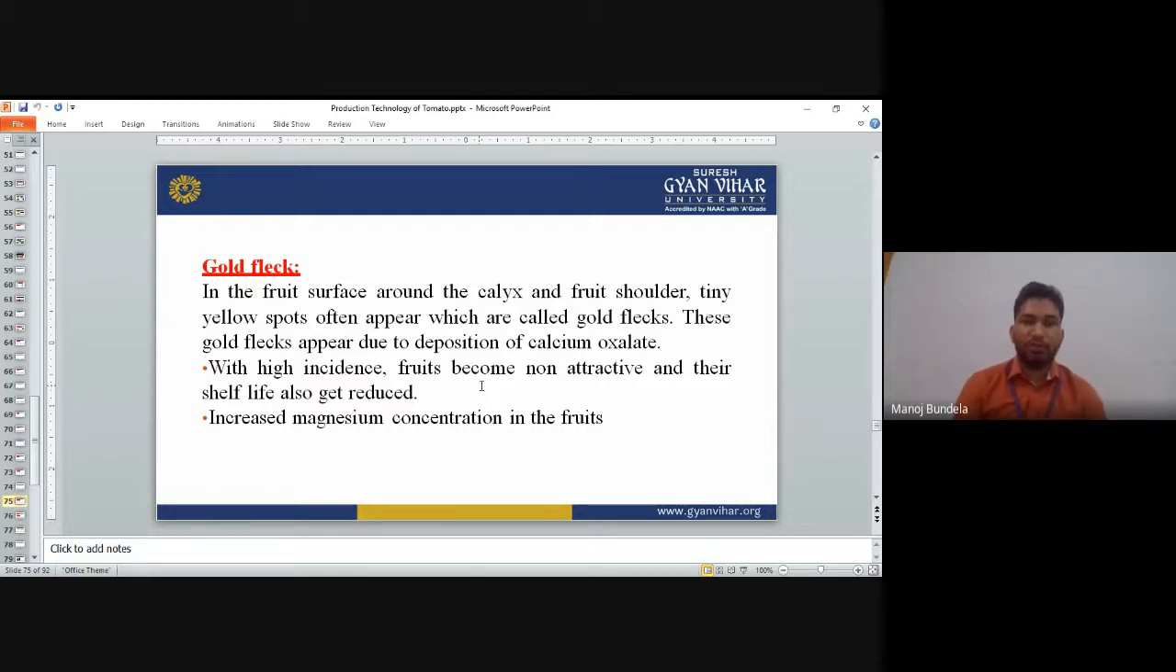These gold flakes appear due to the deposition of calcium oxalate. The gold flakes develop due to the deposition of calcium oxalate with high incidence. If the deposition is high, fruits become non-attractive and their shelf life is also reduced. Gold flake means it is not attractive and the shelf life of the fruit is reduced. The magnesium concentration in the fruits is also increased.